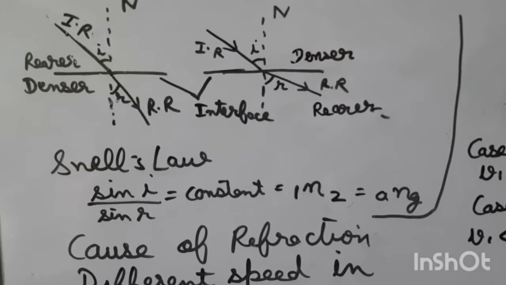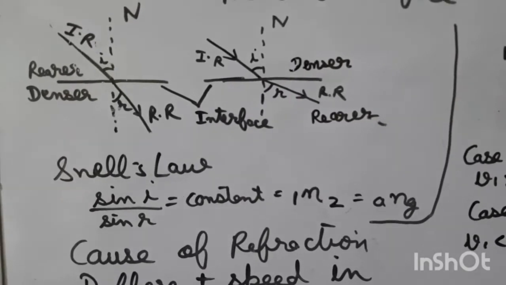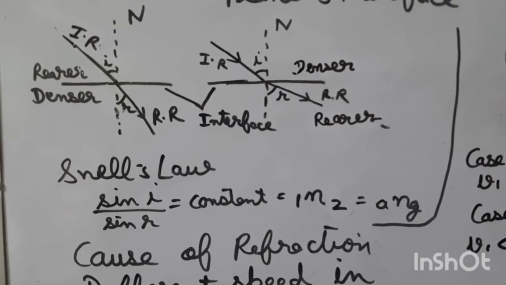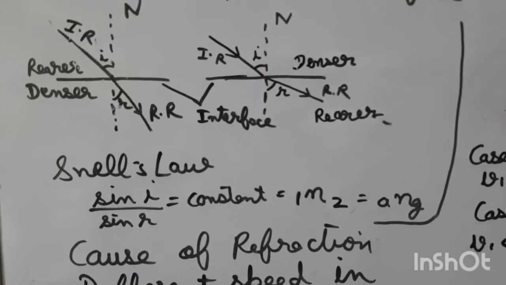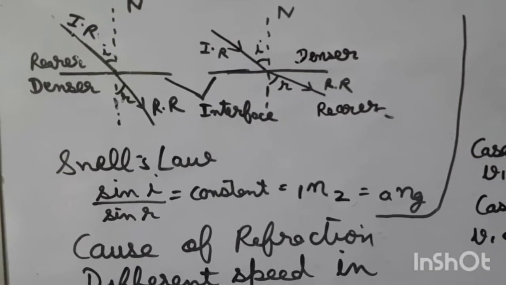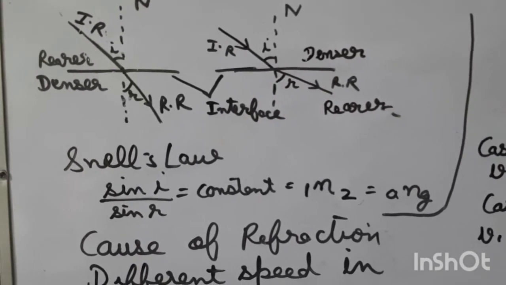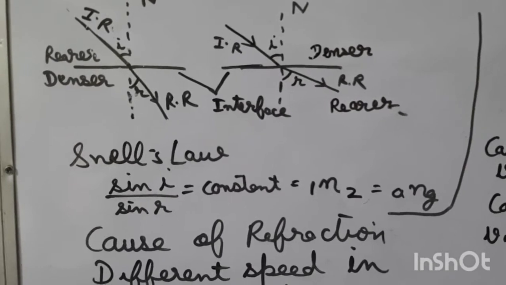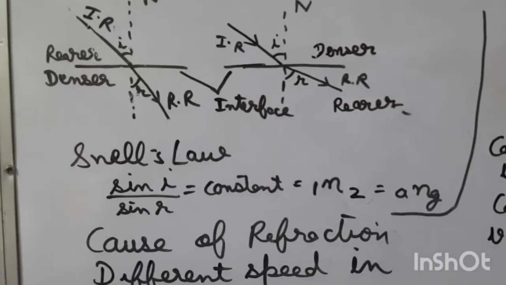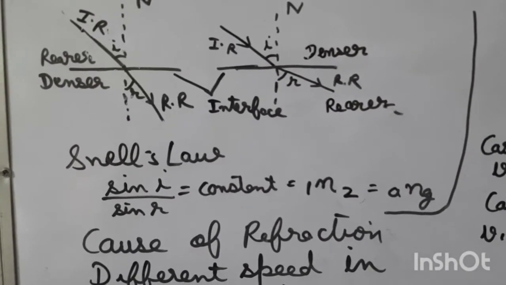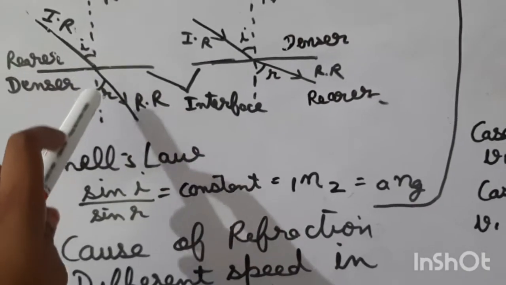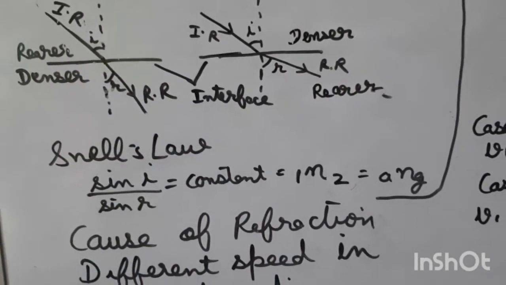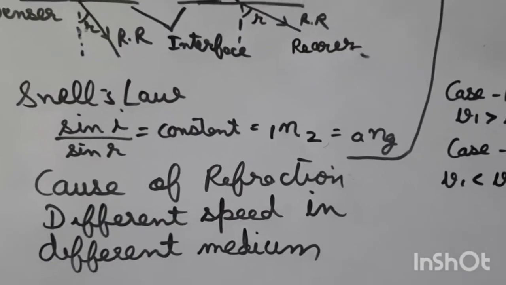And the second law is that whenever we are taking a light ray of a single wavelength, you can say the light ray corresponding to a single color, then the ratio of the sine of the angle of incidence to the sine of the angle of refraction is constant.